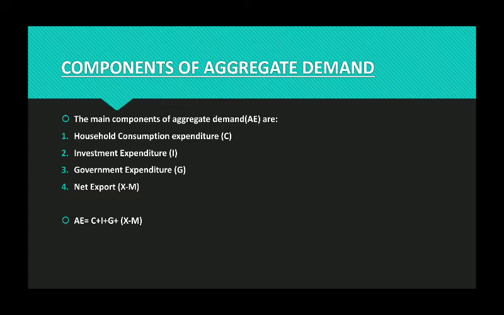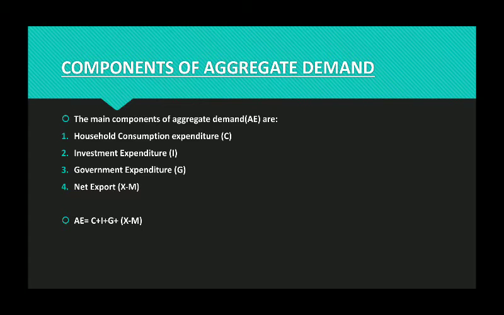The first one is household consumption expenditure. The second one is investment expenditure, that will come from the firms. The third one is government expenditure, which will come obviously from the government portion. And the last one is net export. Net export means the difference between export and import. Export minus import is net export.